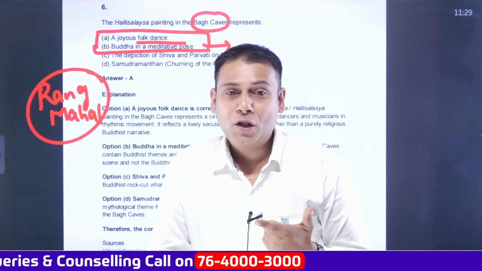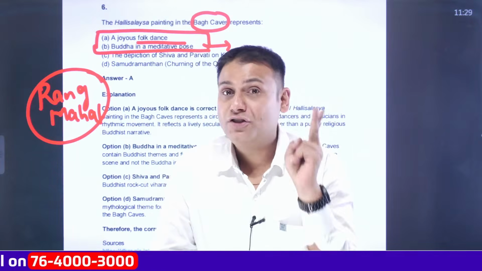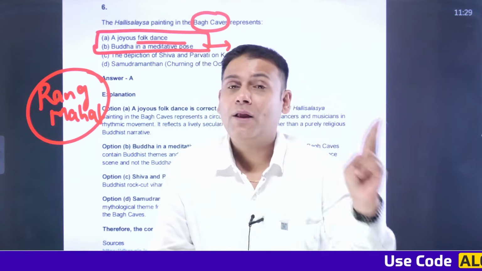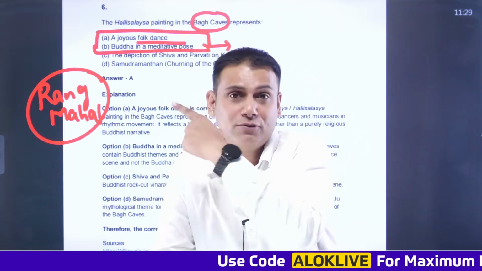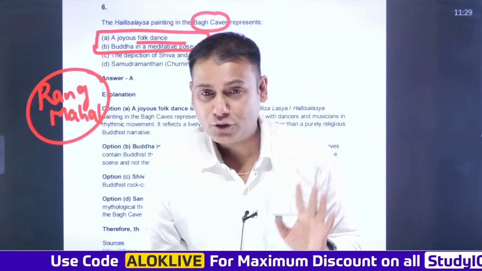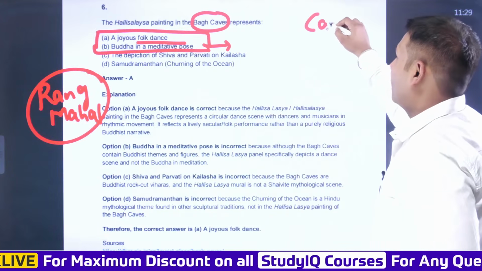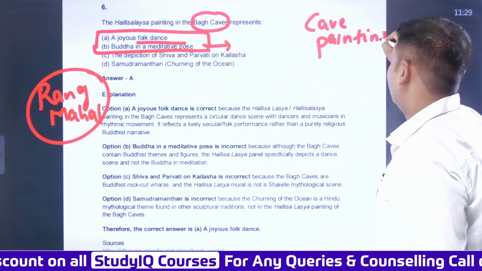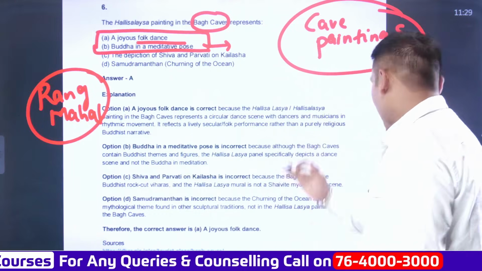Is that clear? So please do study about the caves from the region of Odisha. Please do study about the caves from the region of Chhattisgarh, because there are many rock paintings of the prehistoric periods, not only in the Bhimbetka caves, but in the Jogimara caves located in Odisha. There are different cave paintings located in Chhattisgarh as well. So please go through them as well. From these questions we have inferred, we cannot ignore the section of cave paintings. Is it clear? Moving ahead.